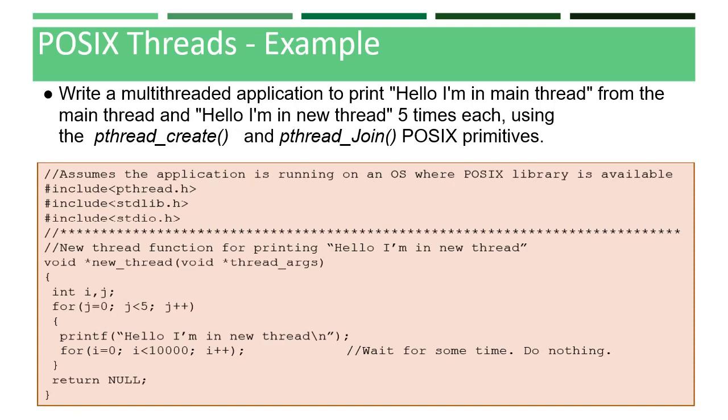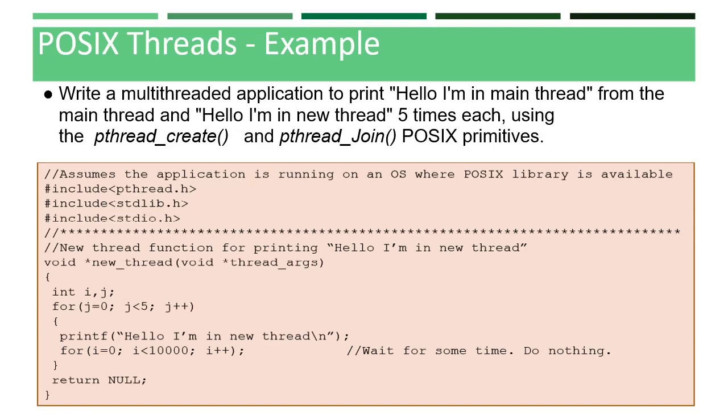So here what is shown, the program is a thread within a thread, that is, a main thread with a new thread. We are displaying hello I am in a new thread in this program. Let me explain this. Here we need to include the header files pthread, stdlib and stdio. After that the main program starts, which is explained in the next slide.